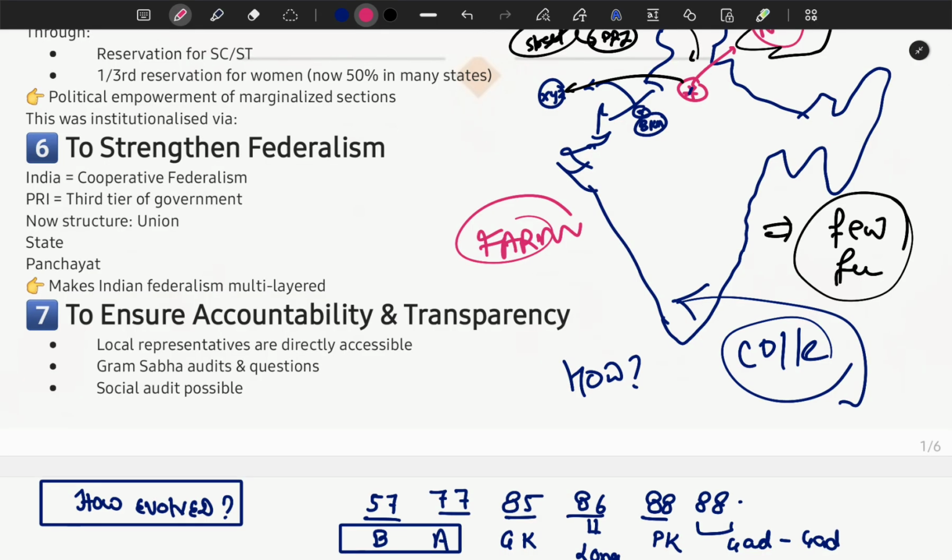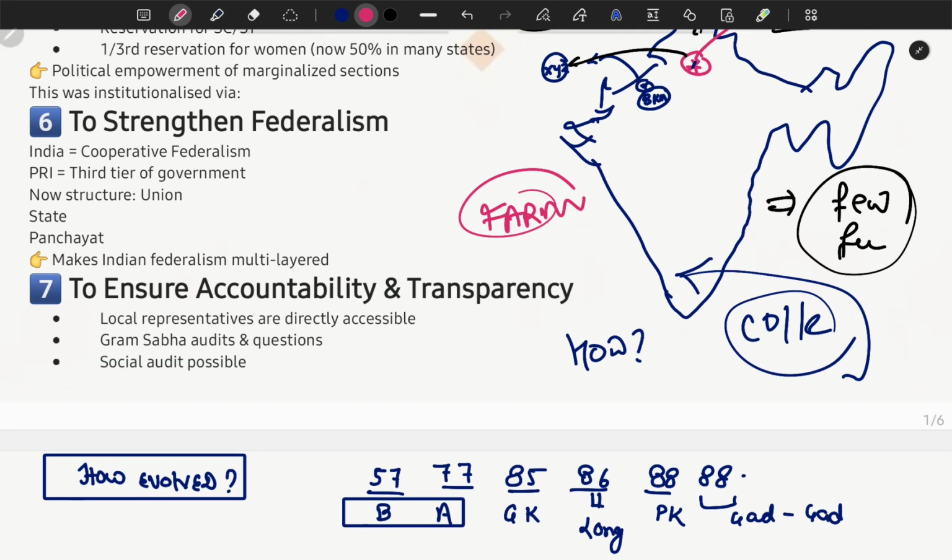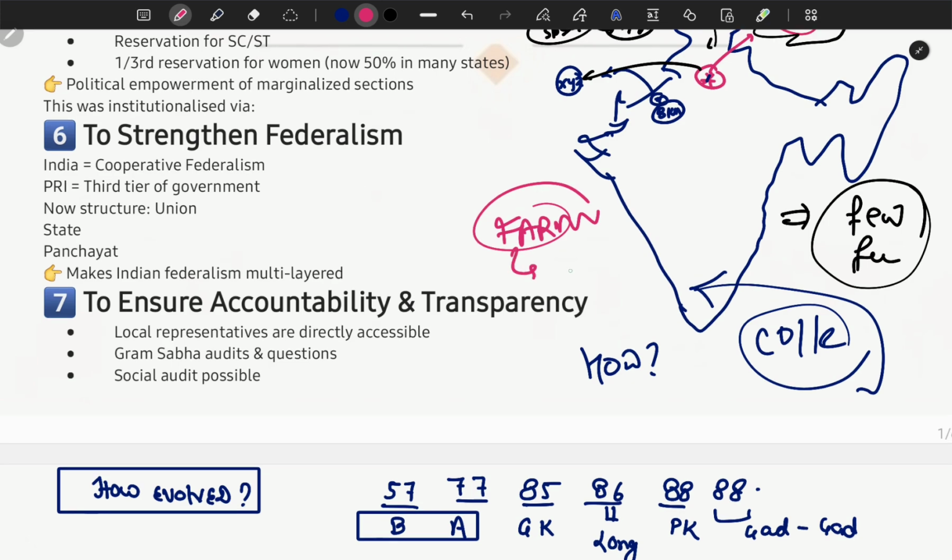In opposing the farm laws, all the farmers collectively came to the national capital territory, and as you know, they basically surrounded the NCR region. At that time, even though the government wanted to implement the law, they had to restrain themselves.